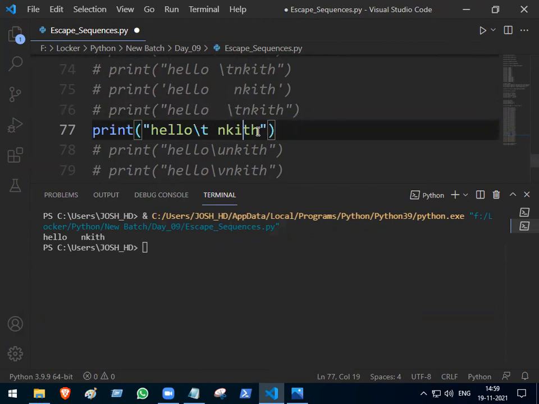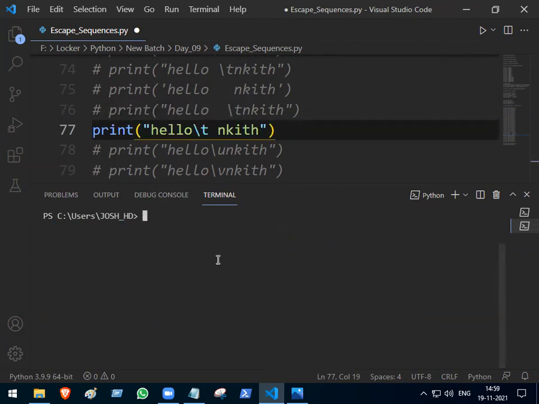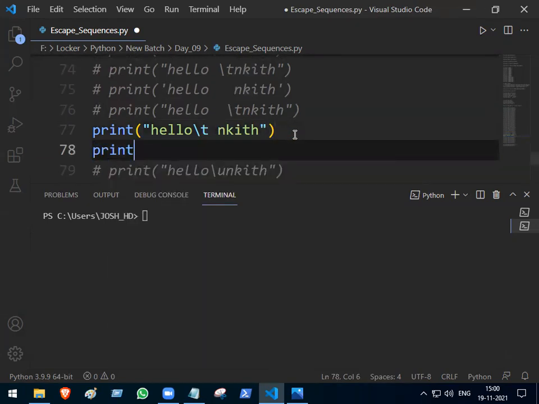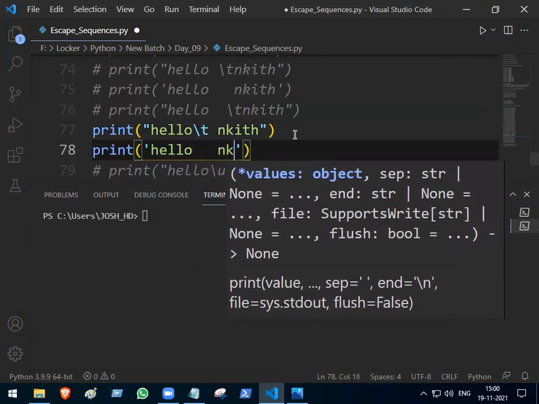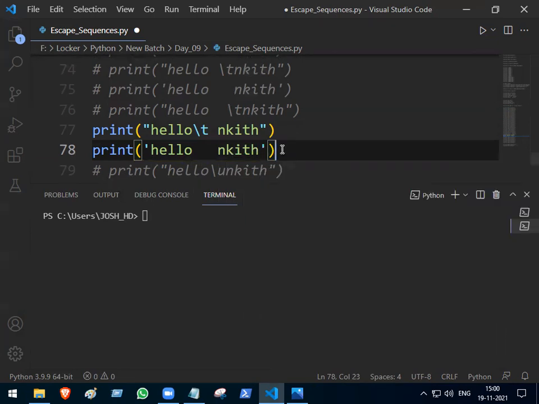Now I have a space afterwards. Now it will be counted. So backslash t will give you how many spaces there? 3. Again I have a space there. How many now? 4. Want a proof? Print, suppose I give hello, 1 space, 2 space, 3 space, NKITH. How many here? 3. So I told you 4. Let us see now.